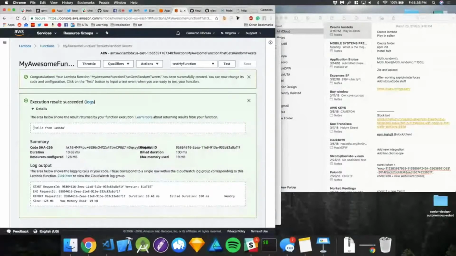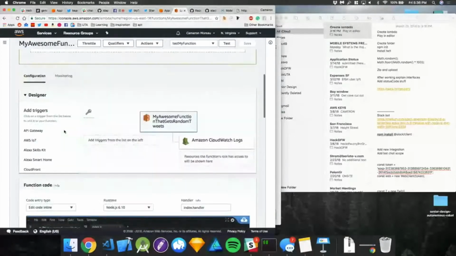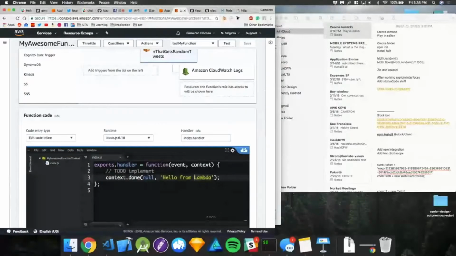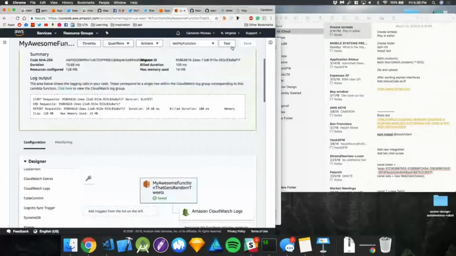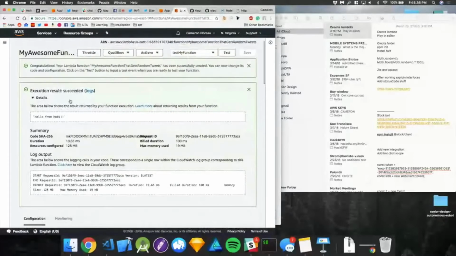If I hit details, it says hello from Lambda. That's not what we want. This is MOBI. We're going to say hello from MOBI. I spelled it wrong again. Hello from MOBI. All right. Like I mentioned, I'll explain this in just a second. I just want to show you that it is working. Now it says hello from MOBI, so that's cool stuff.